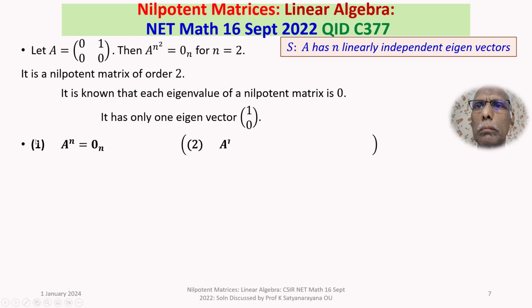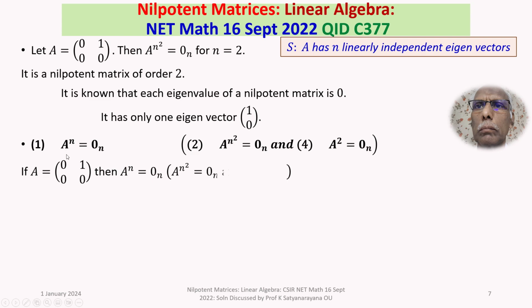So, let's now move on to taking option 1 first. A power n is equal to 0n. A similar argument is valid for option 2 and option 4 also. This is the statement given in option 1, A power n is equal to 0n. So, if A is this 2 by 2 matrix 0, 1, 0, 0, then A power n is equal to 0n. So this statement is true here. And equally, the statements in option 2 and option 4 are also valid for n equal to 2.